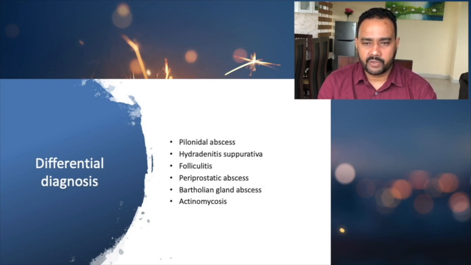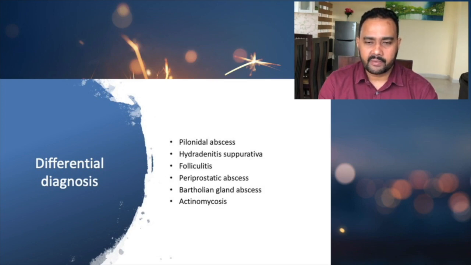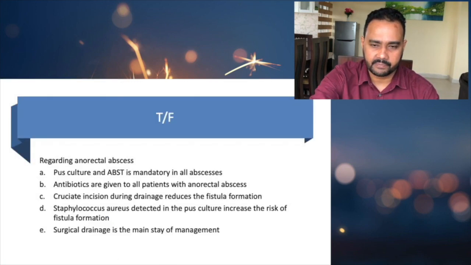Hidradenitis suppurativa commonly occurs in the axilla. Sometimes it occurs around the umbilicus, and it can even occur around the perianal region. So that will also mimic perianal abscess. Sometimes folliculitis, any periprostatic abscesses, even Bartholin gland abscess, and actinomycosis, all of that can mimic anorectal abscess. So these are the differential diagnoses of anorectal abscess.